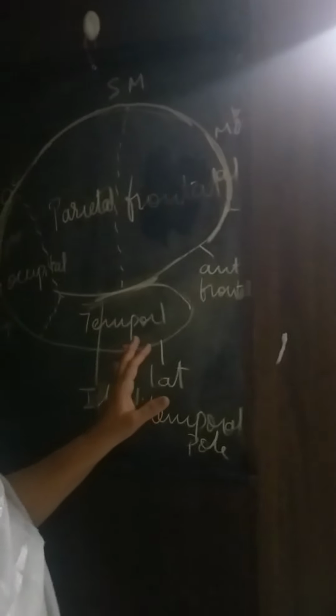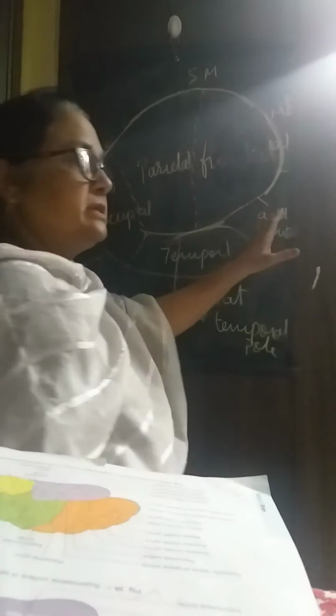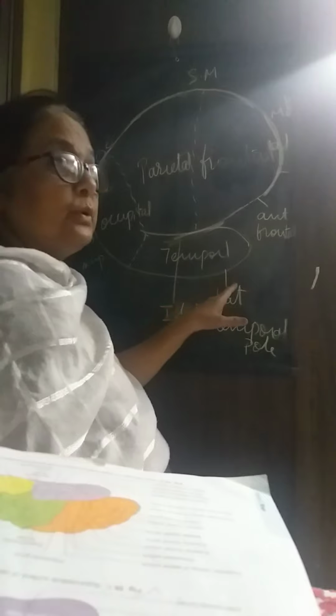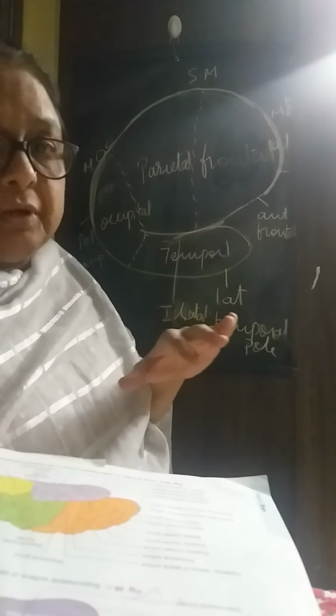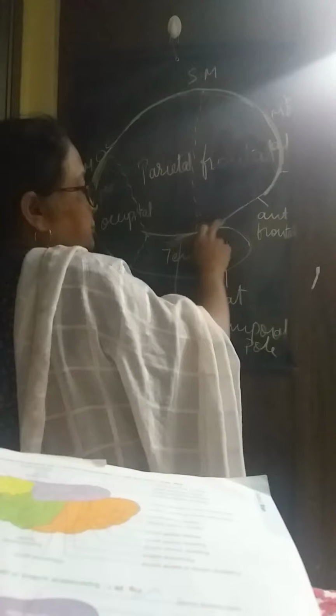So, to revise again the whole thing, we have the cerebral hemispheres. They consist of three poles: frontal pole, occipital pole, temporal pole. Then we have the three surfaces: the superolateral surface, the medial surface and the inferior surface. The four borders are the superomedial border, the medial orbital border, the medial occipital border and the inferolateral border.